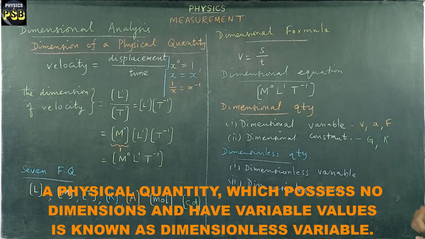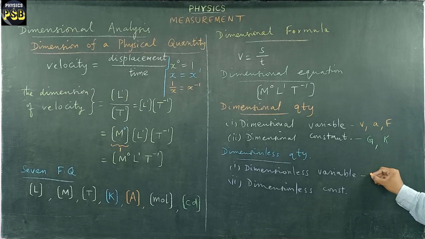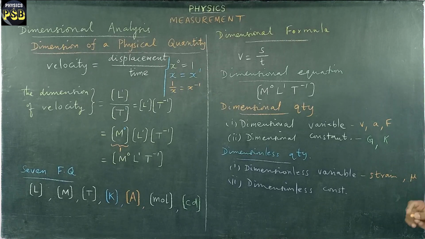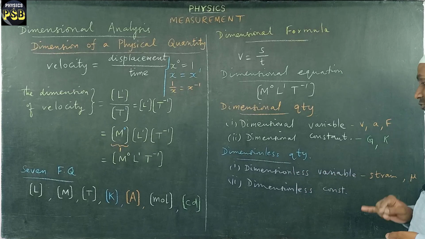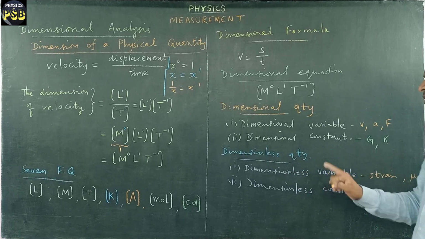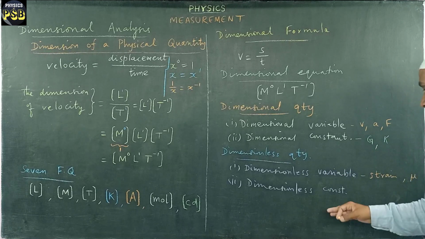Like we have strain, then specific gravity, then refractive index. So these are all examples of dimensionless variables. They have different values, but they do not possess dimension.